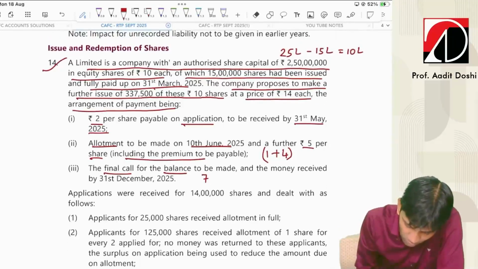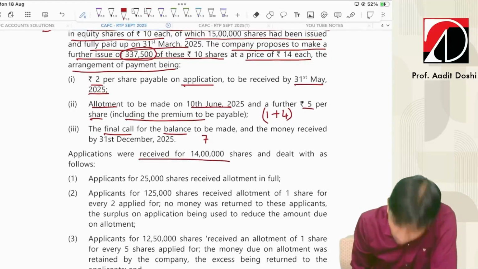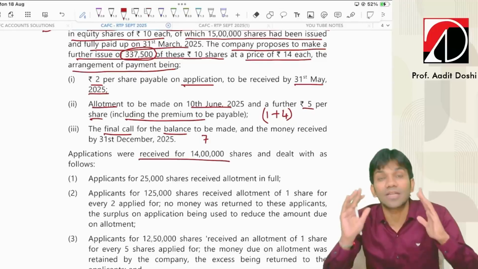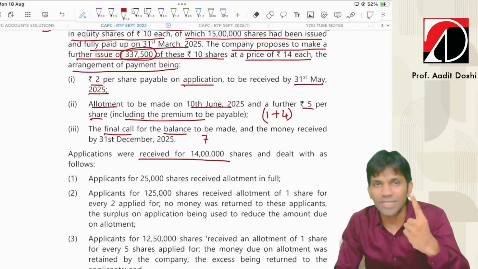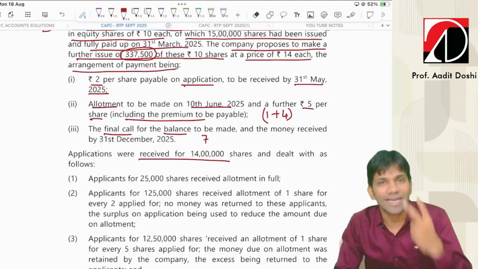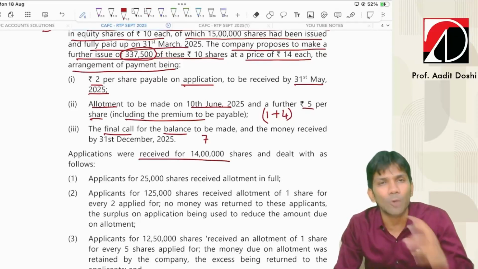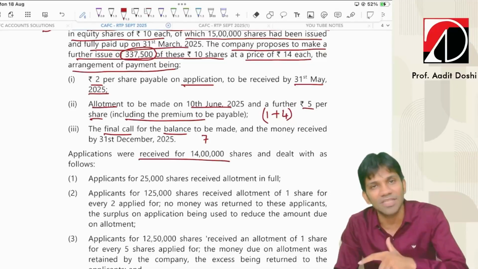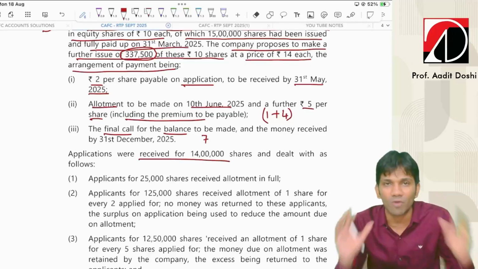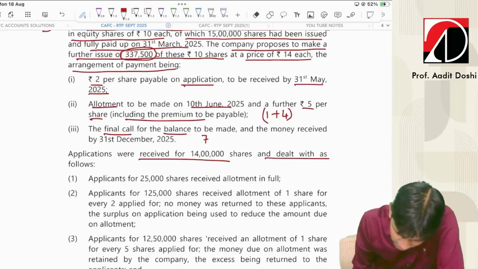Now the company wants to issue 3,37,500 shares. Applications were received for 14 lakh shares. Guys, it's a clear case of oversubscription, and the company has 3 options to deal with it: either reject and refund the excess applications, or second, adjust with allotment, or we can use the word pro rata, or the third option is both: partial reject, partial adjust with allotment. But we are open for all. The question has to mention what has to be done, and it is as follows.